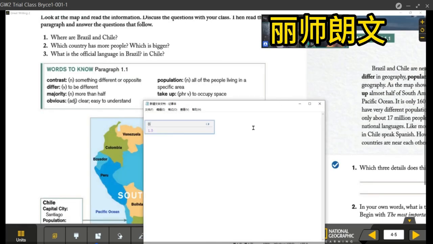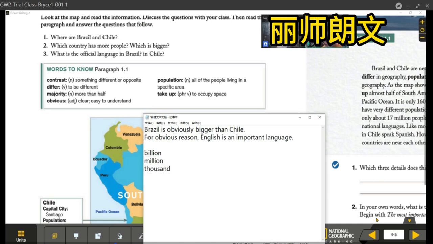Brazil is obviously bigger than Chile. It is 1.4 billion. Yes, that's right. It's 1.4 billion. You're correct. Last one.